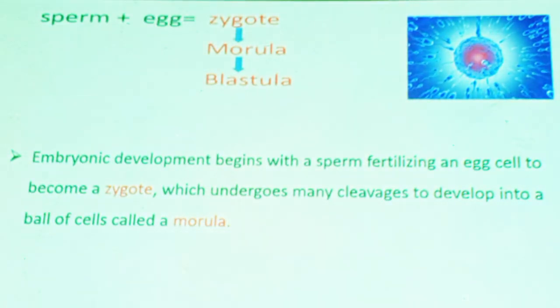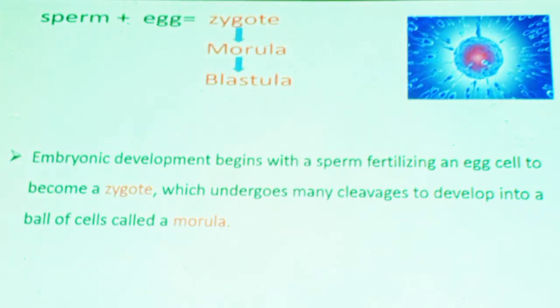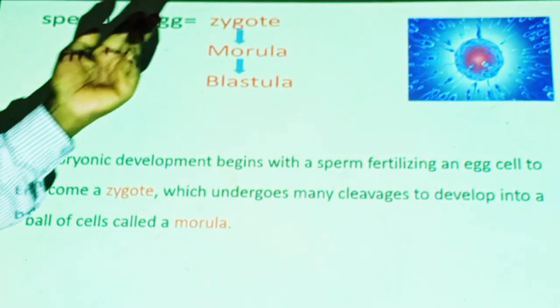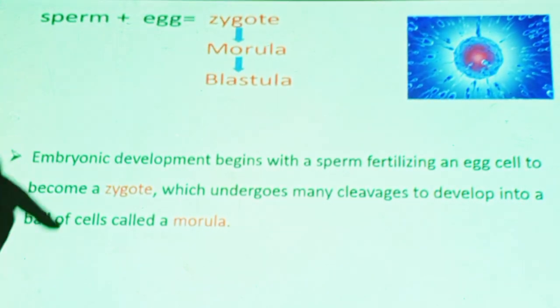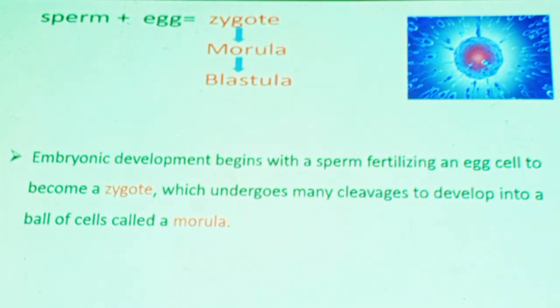Embryonic development means, when is the zygote an embryo? Yes, exactly. What type of embryo? A single-celled embryo. This zygote gives you an individual animal. You, me, the result of unification of sperm and egg. Mommy's egg and daddy's sperm come together to produce one single cell. This single cell undergoes embryonic development. Therefore, the whole process is embryonic development, and the zygote is perfectly a single-celled embryo. It undergoes cleavage, rapid cell division, to give rise to morula. Then the morula undergoes a process known as blastulation to give rise to blastula.